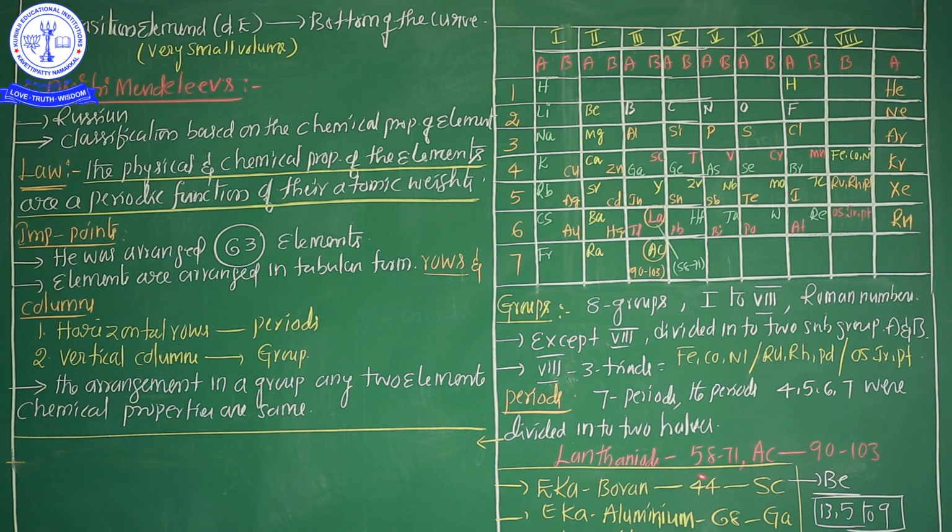So for example, he suggested some names. For the atomic weight 44 element, Dmitri Mendeleev suggested Eka boron. It means if any scientist discovers this element, definitely this element's properties will be almost similar to boron. That's why my dear students, the atomic weight 44 element's Mendeleev name is Eka boron. The atomic weight 68 element, Mendeleev's name is Eka aluminum. The atomic weight 72 element's name is Eka silicon. These are the names decided by Mendeleev.